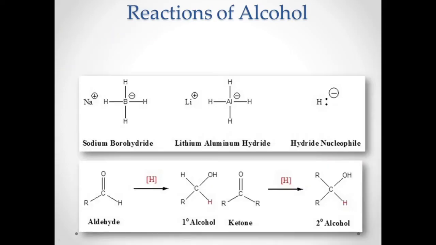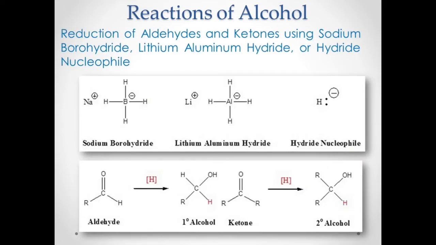Now let's move on to the reduction of aldehydes and ketones using sodium borohydride. This is also a preparation for alcohol. Reduction of aldehydes and ketones using sodium borohydride, lithium aluminum hydride, or a hydride nucleophile can form an alcohol.